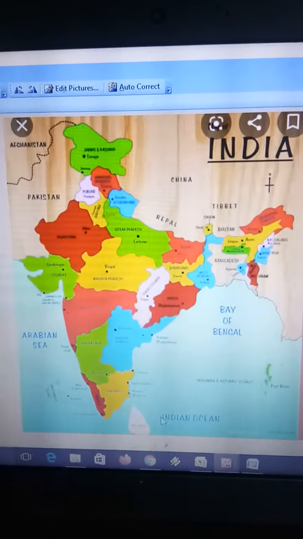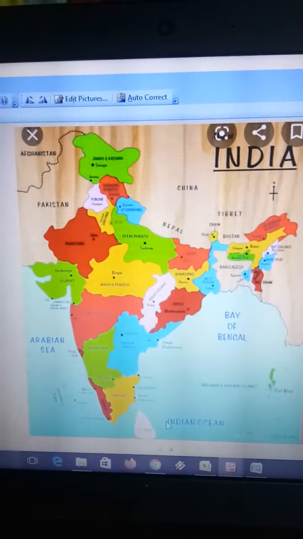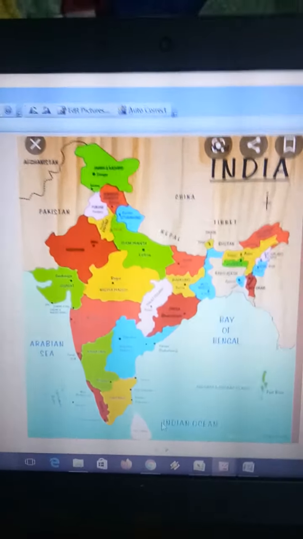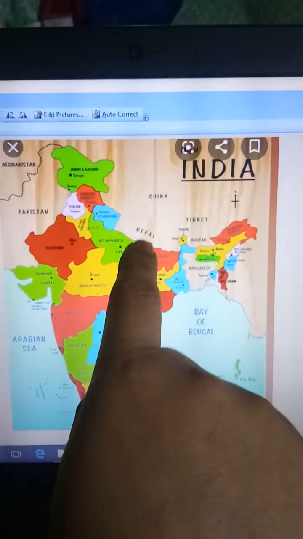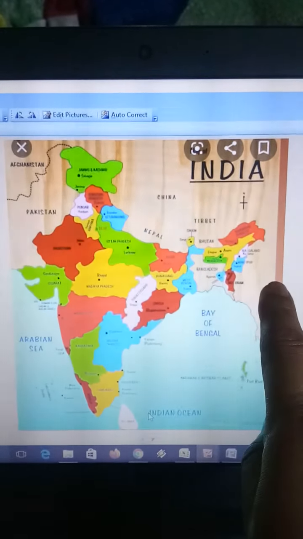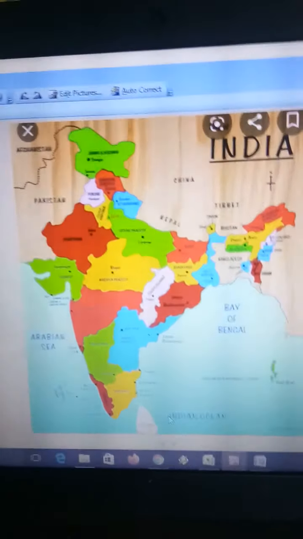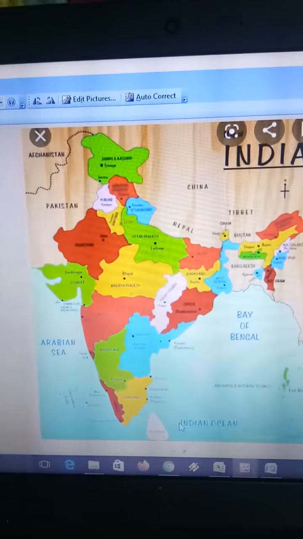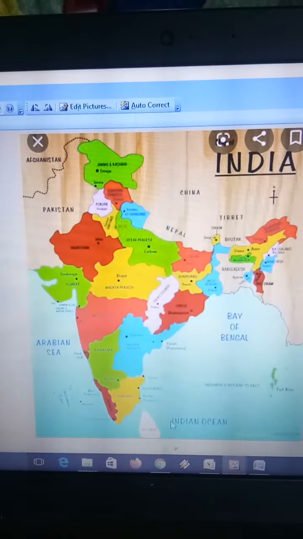Here we will talk firstly about the neighboring countries of India. Those are Pakistan, Afghanistan, Nepal, China. Here Myanmar is there, and Bhutan and Bangladesh. These are the neighboring countries of India.